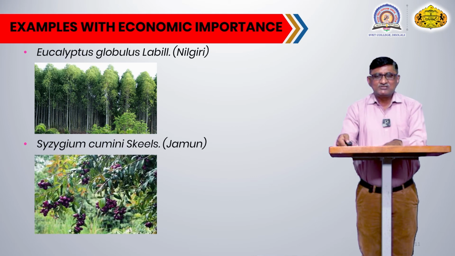Most of the plants belonging to this family have aromatic chemical compounds, and that's why this family has some economic importance.